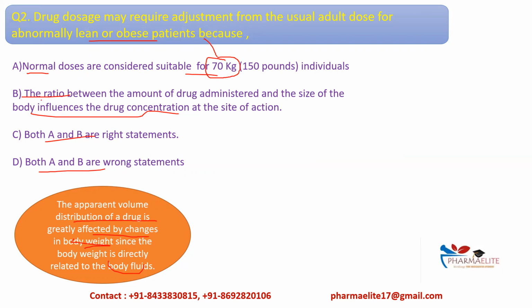And this statement is also correct: the ratio between the amount of drug administered and the size of the body will influence the concentration at the site of action, right? So both statements are correct, and option C will be correct, that is both A and B are right statements.